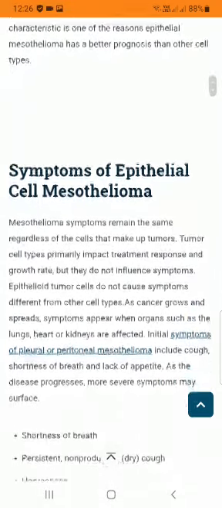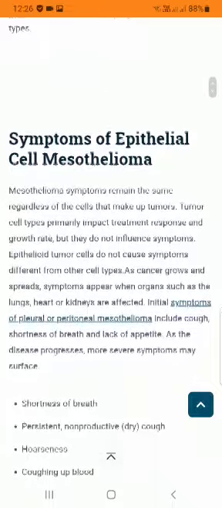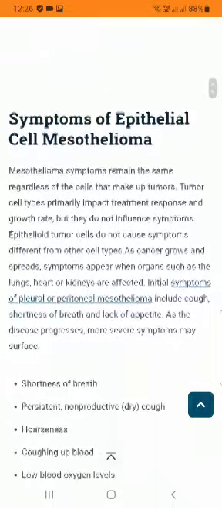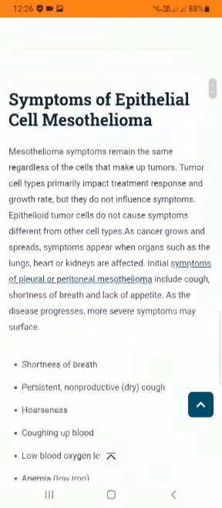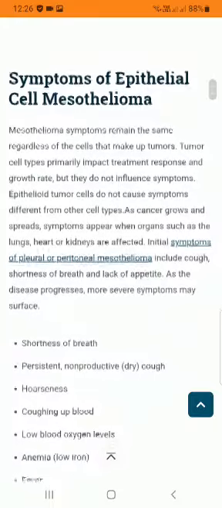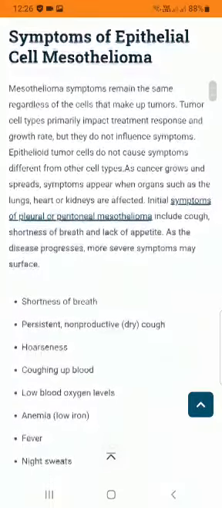Symptoms of epithelial cell mesothelioma. Mesothelioma symptoms remain the same regardless of the cells that make up the tumors. Tumor cell types primarily impact treatment response and the growth rate, but they do not influence the symptoms. Epithelioid tumor cells do not cause symptoms different from the other cell types.